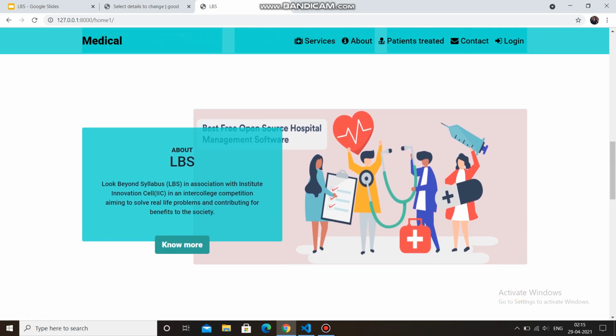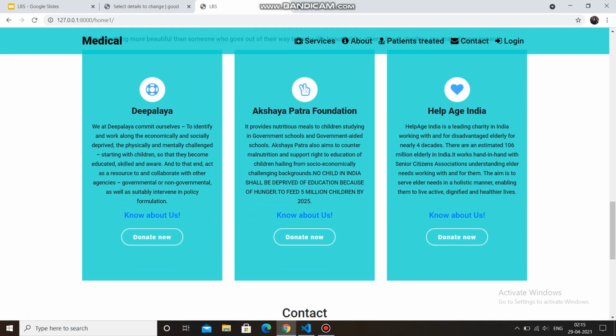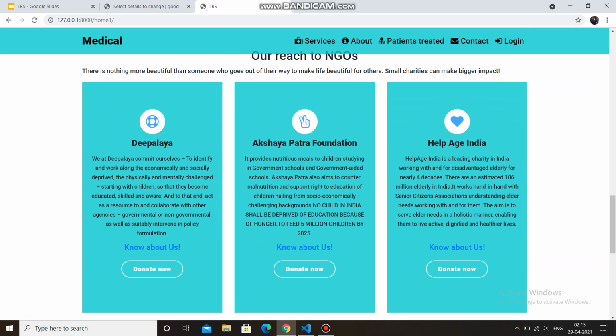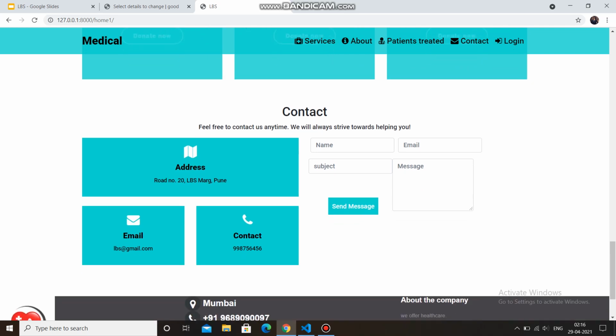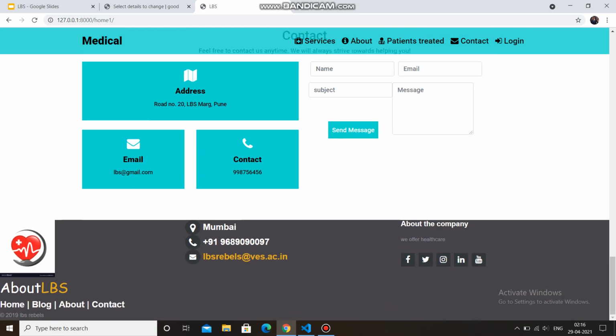This is the About Us section. We are also connected with some NGOs such as Deepalaya, Akshaya Patra Foundation, HelpAge India. One can get information about this and also can donate over here. This is the contact section of our website.